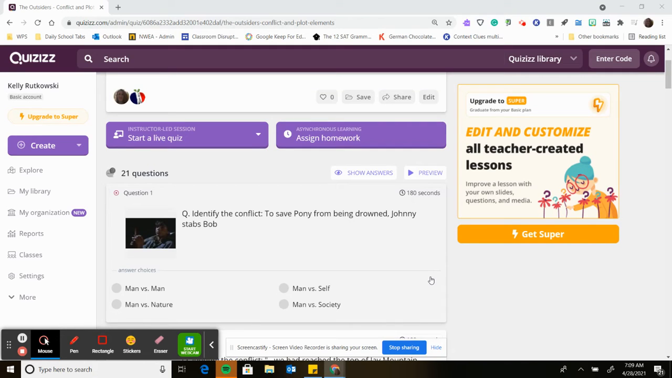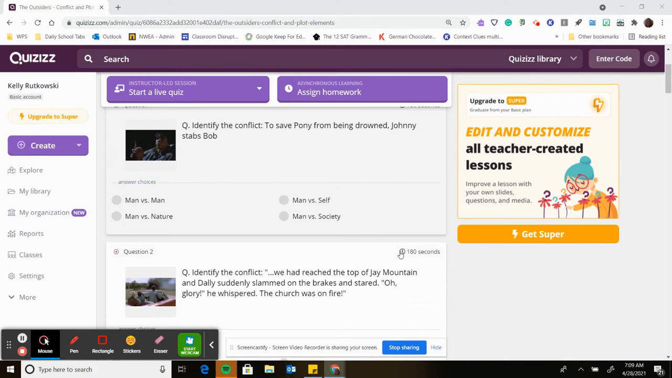The Outsiders Conflict and Plot Elements Quiz. Question 1. Identify the conflict. To save Pony from being drowned, Johnny stabs Bob. Is this man versus man? Man versus nature? Man versus self? Or man versus society?